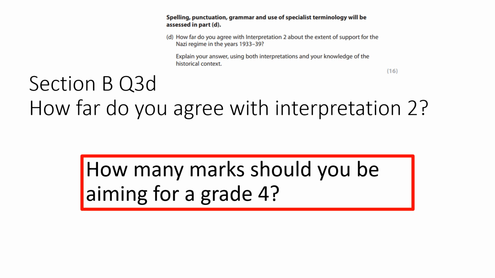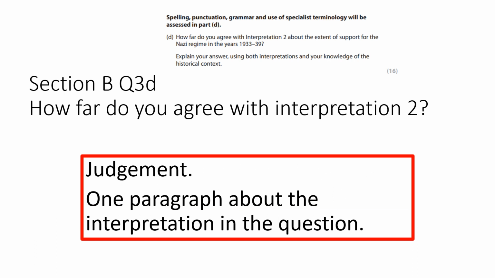So this question can feel a little bit overwhelming because it's worth 20. You don't have to use all of the lines in your booklet for this. In terms of grade 4, we're going to be aiming for around about 8 marks. So in your exam, you will be asked how far you agree with a particular interpretation. And in your exam, it's how far do you agree with interpretation 2.